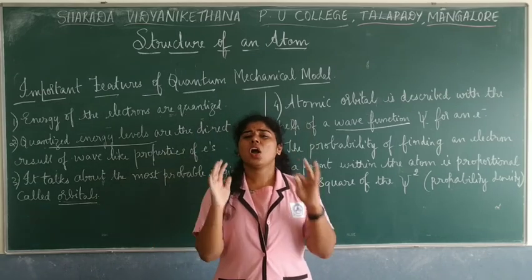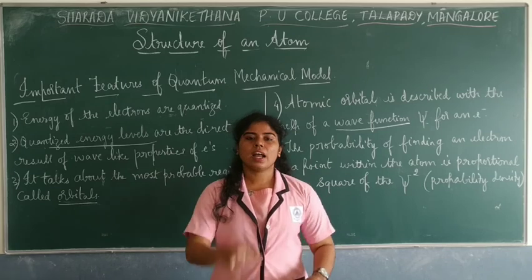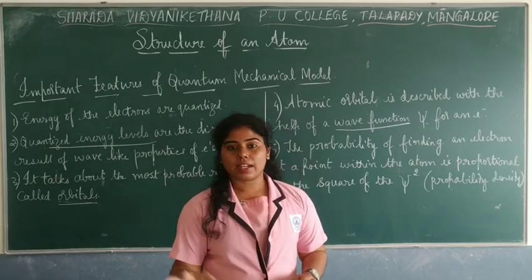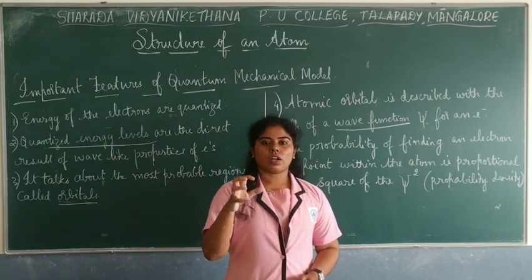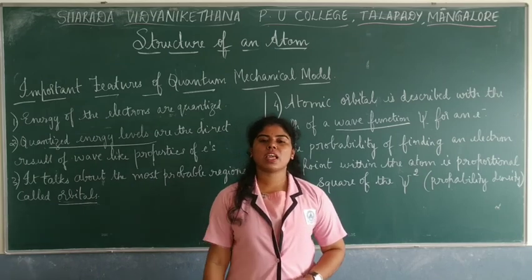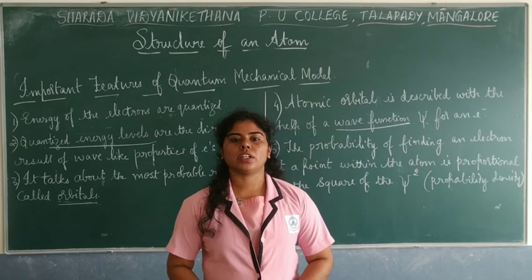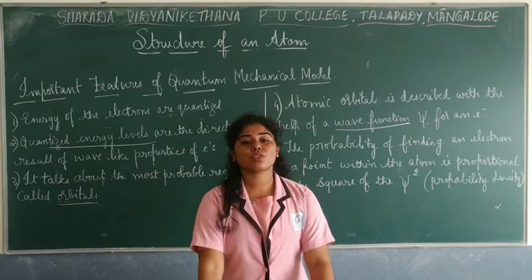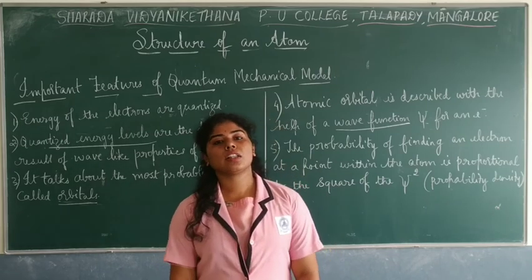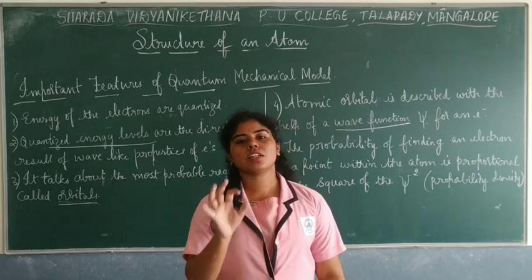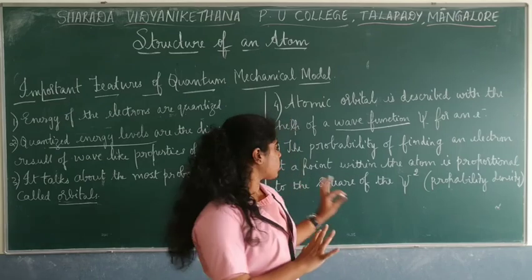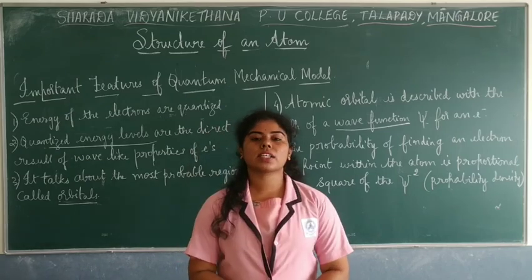So totally, what we conclude is that in an atom, the space where the electron is found with maximum chance is called the orbital. So this is what we conclude from today's class.